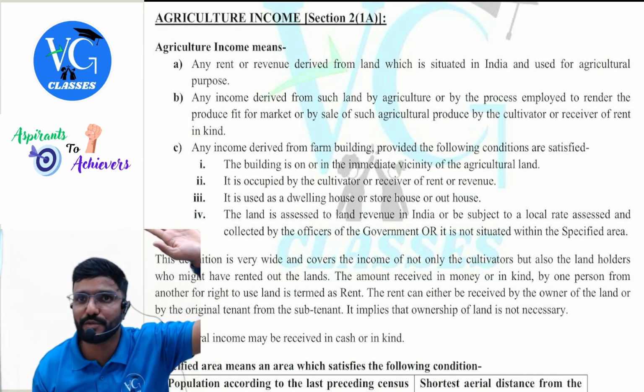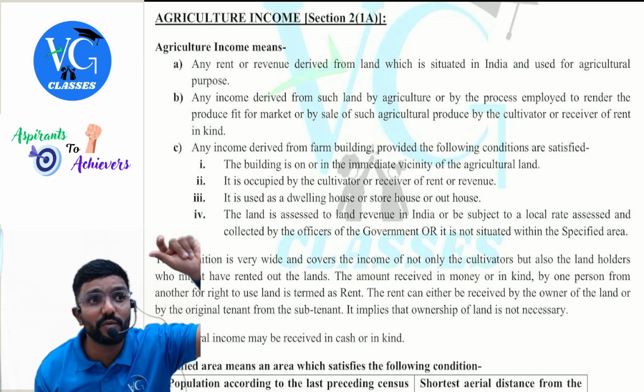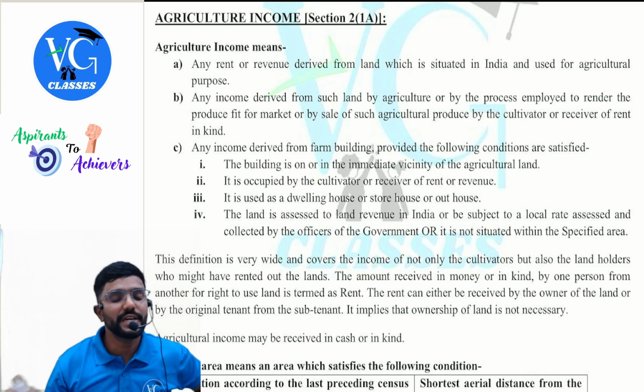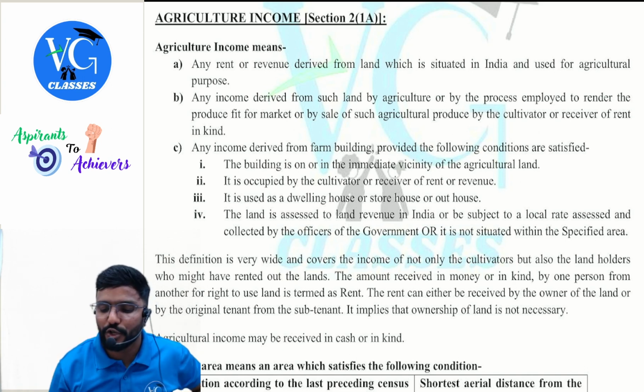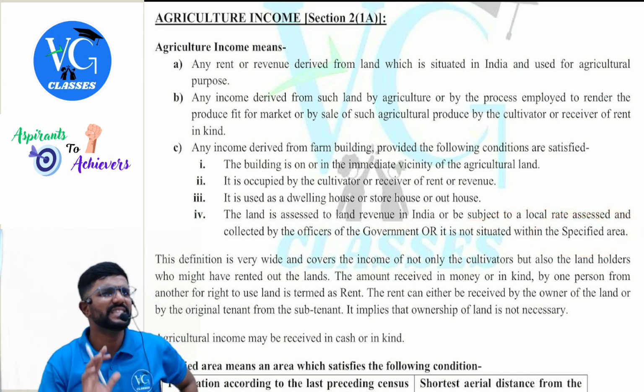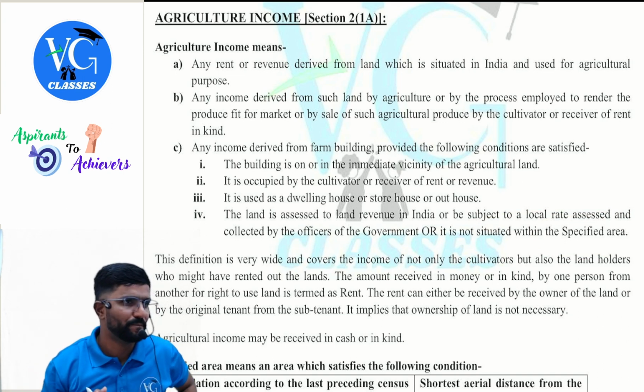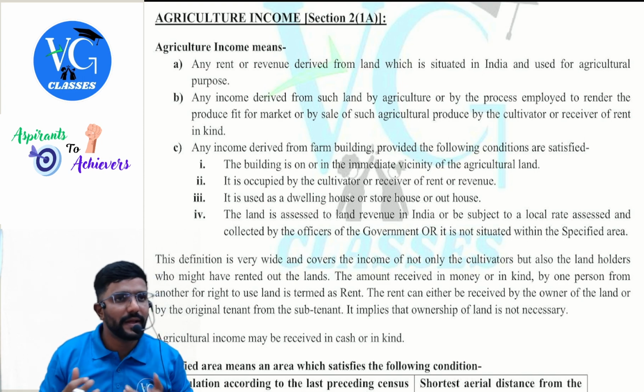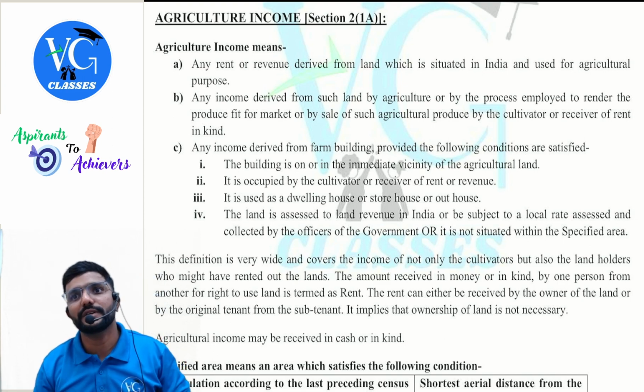If it is used for agriculture purpose. This condition is for what? Building. Building, guys. Yes. They told the building or the land should not be in a specified area, which I simply call urban area. If it is not in a specified area, yes, you can enjoy. Income from building is an agriculture income.